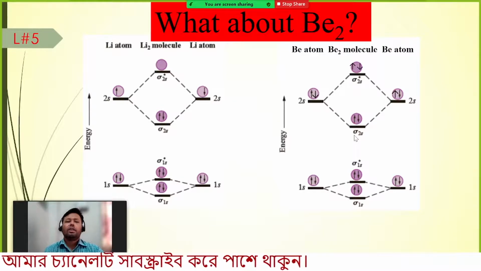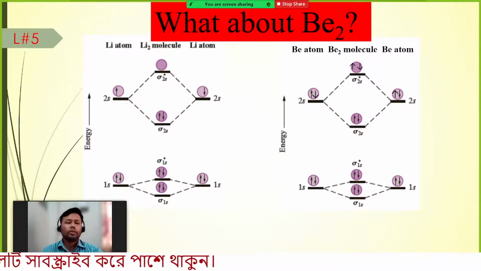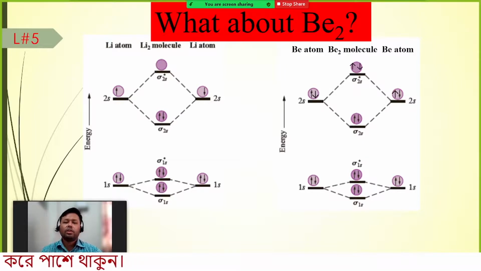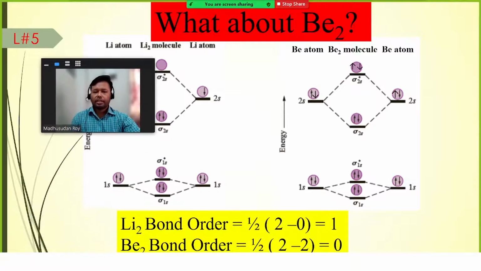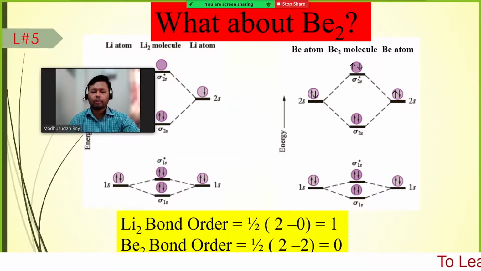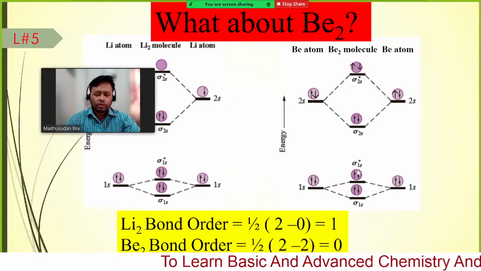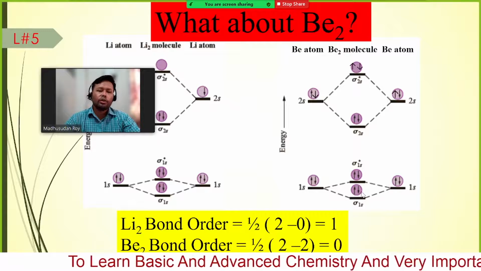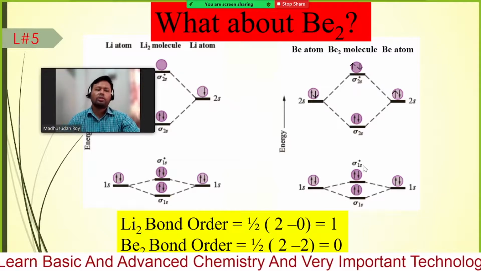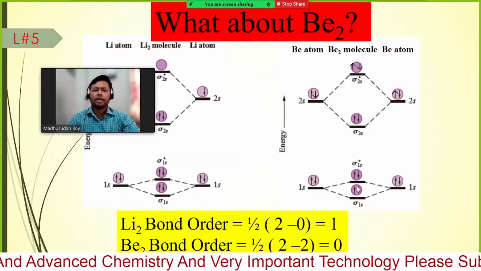Exactly similar to helium. What we have found for helium, the bond order is 0, so we cannot have the helium molecule. So here we can see that the beryllium molecule also does not exist, and the bond order is 0. Here you can see lithium has bond order 1 and beryllium has bond order 2 minus 2, or 4 minus 4, if you consider these electrons. We are just not considering these two because we already know that 2 minus 2 is 0, so the bonding and anti-bonding are the same.